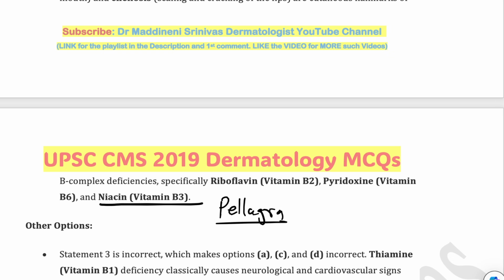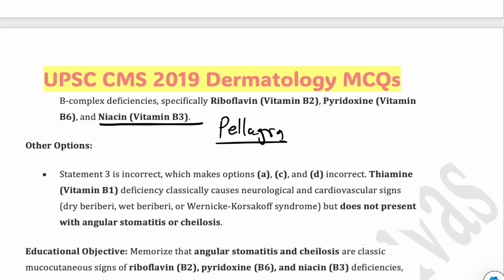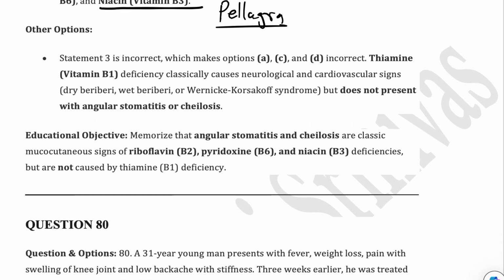Can you remember what is the necklace seen in pellagra patients and what are the 3Ds in the patients? If you can remember, put it in the comment section as your answer for pellagra. I will tell the answer at the end.